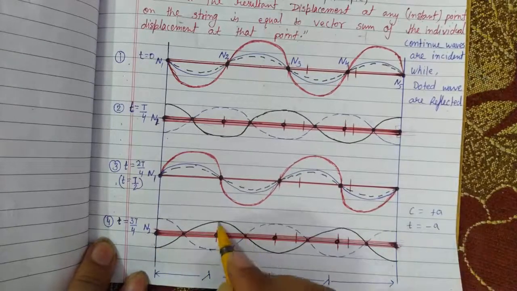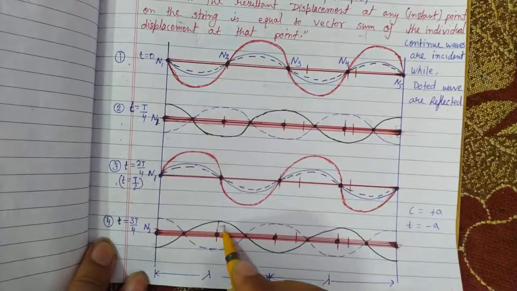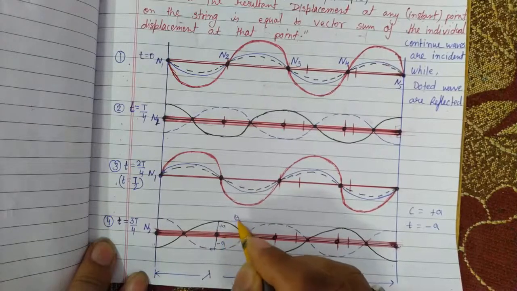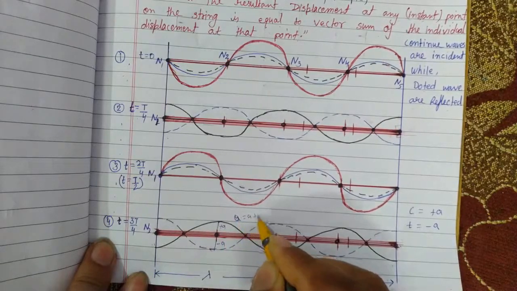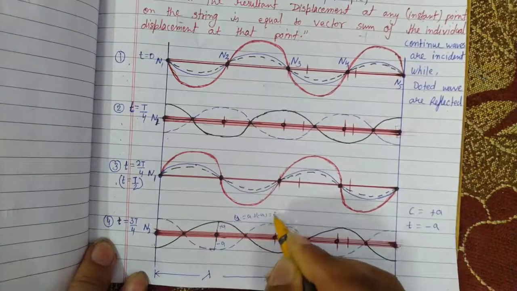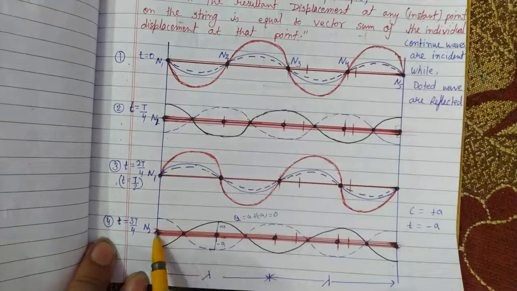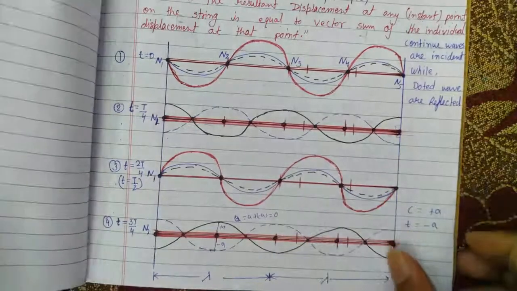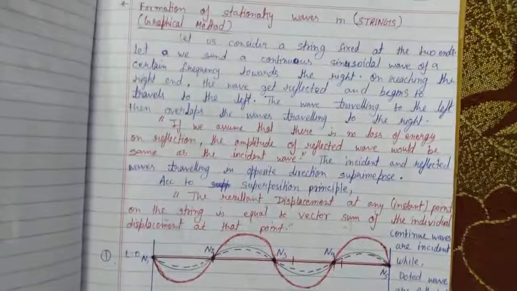So at this point it is positive A and at this point negative A. When we join these all, we get A plus minus A, which is equal to 0. Because of that, the amplitude of the resultant wave is 0 in the superposition. This is the graphical representation of the wave in the string.